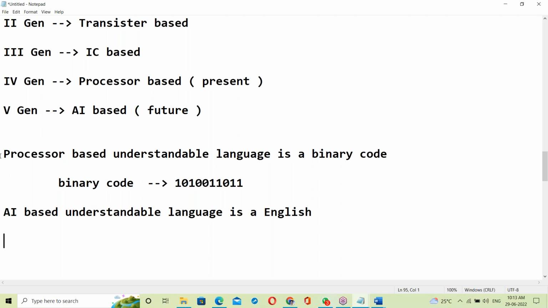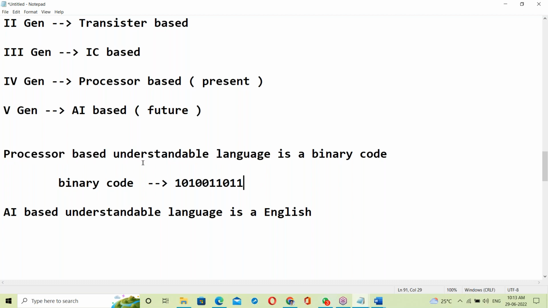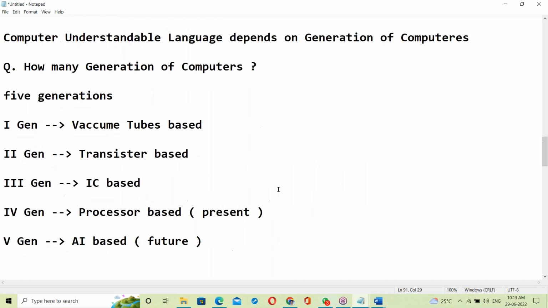Presently it's processor based understandable language. This is computer understandable language, binary code.